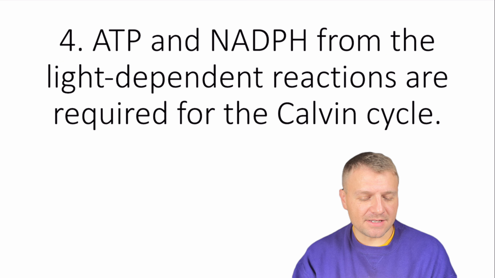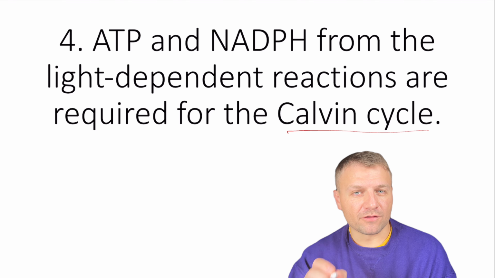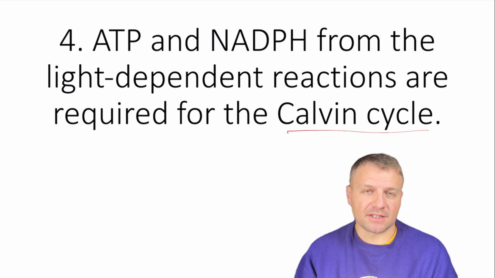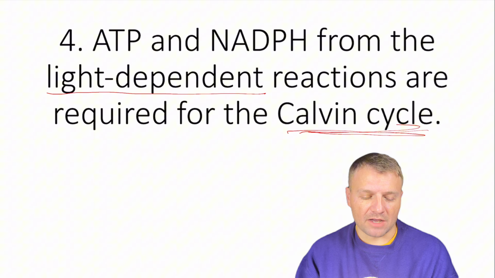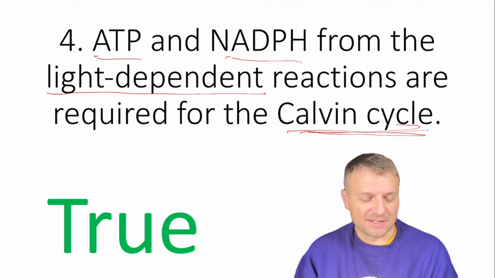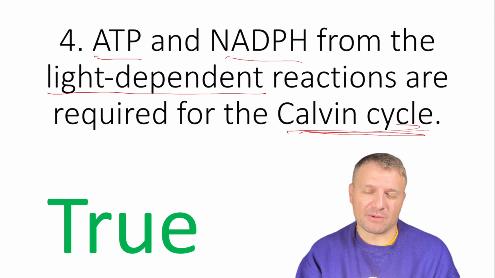Number 4, ATP and NADPH from the light-dependent reactions are required for the Calvin cycle. Is this true or false? So this question is basically asking, do you know the 2 products of the light-dependent reactions that help fuel the Calvin cycle? Is it ATP and NADPH? Yep, it is. These are the 2 molecules that the light-dependent reactions make.